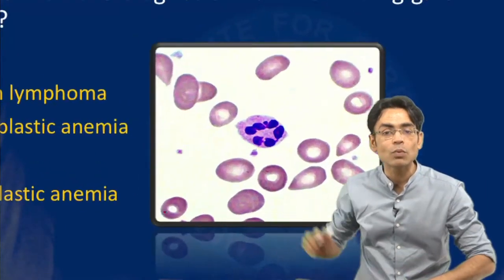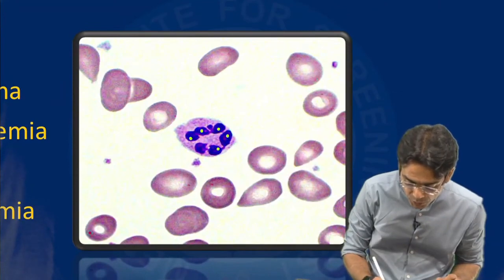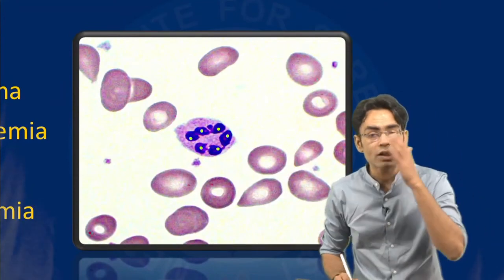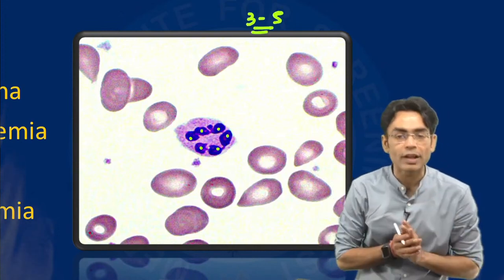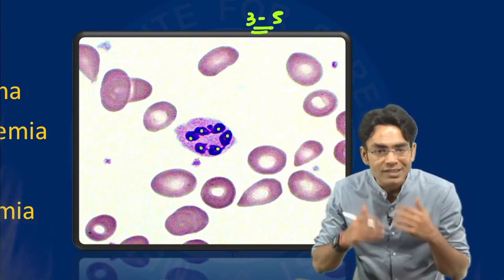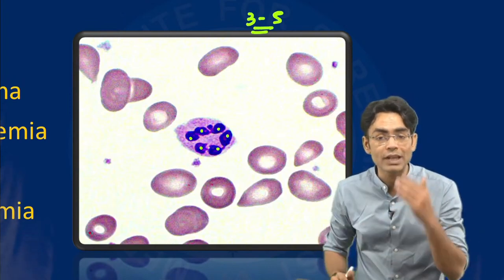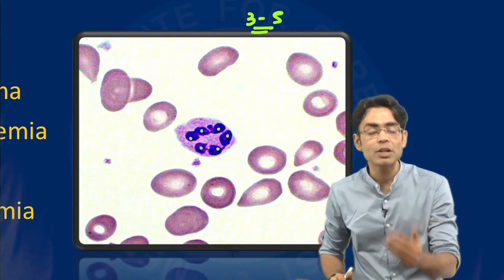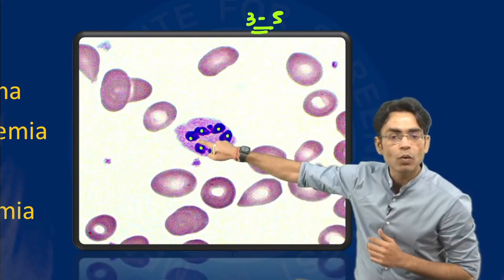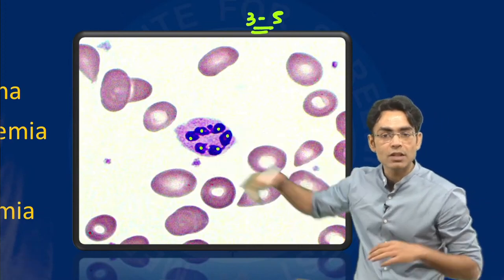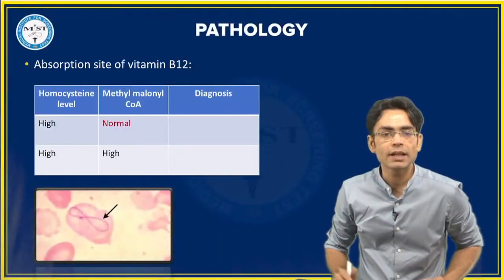Why are we saying this? What are we seeing in this image? We are seeing a hypersegmented neutrophil. What are the normal segments of the neutrophil? The normal lobes in the neutrophil should be 3 to 5. Wherever you have 6 or more nuclear lobes in a neutrophil, you call it a hypersegmented neutrophil, which is a very prominent finding in a patient of megaloblastic anemia. So look at the lobes: 1, 2, 3, 4, 5, 6. So hypersegmented neutrophil, megaloblastic anemia. Okay, let's move ahead.